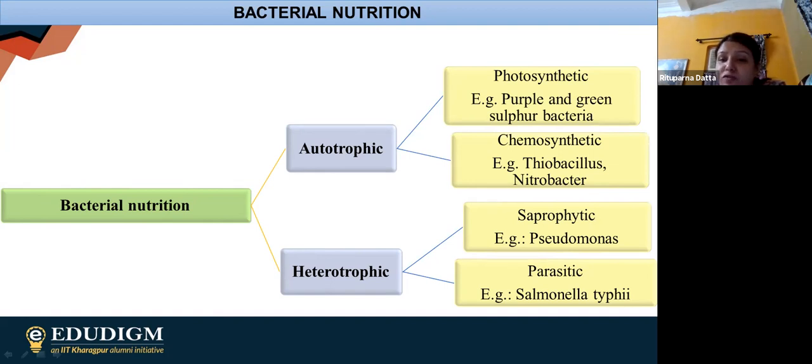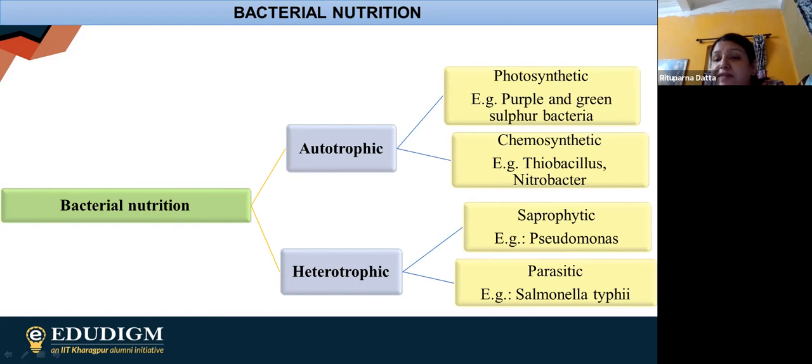In case of chemosynthetic, obviously they are using some particular inorganic materials as their energy source, normally the sulfur, or it can be the nitrogen. So that is why they are known as chemosynthetic bacteria. Examples you are having over here.